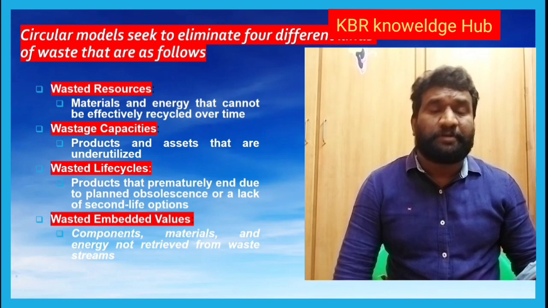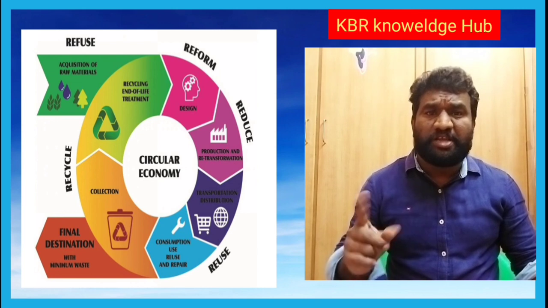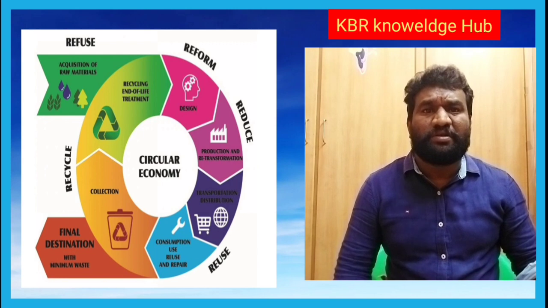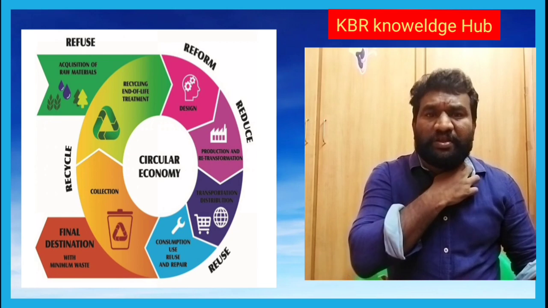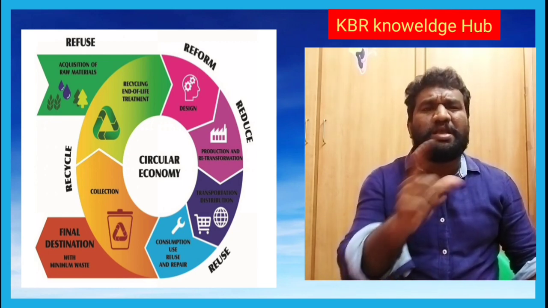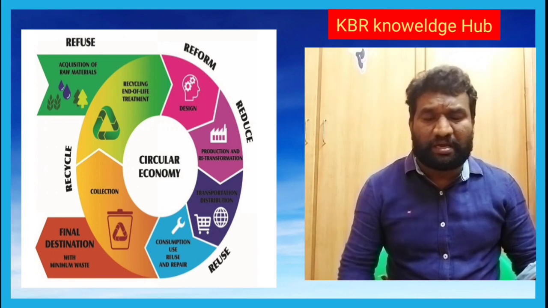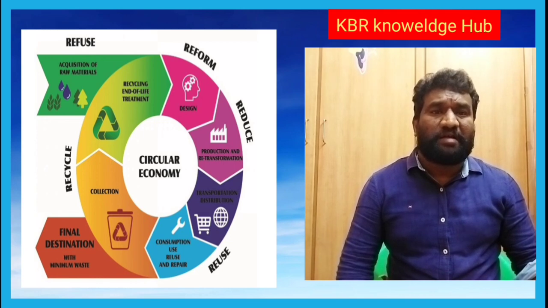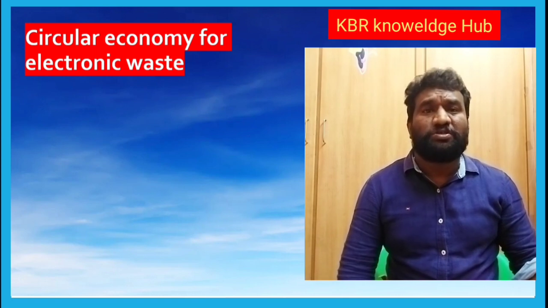If you observe this image, reuse is very, very important. Reuse is a part of the circular economy. The first steps are refuse and reform, and then reduce, reuse and recycle. These are the major things. If you observe, recycling makes the cycle of a circular economy. These are the points you need to understand, students: refuse, reform, reduce, reuse, and recycle. And which is the circular economy for electronic waste? It is also focusing on electronic waste.